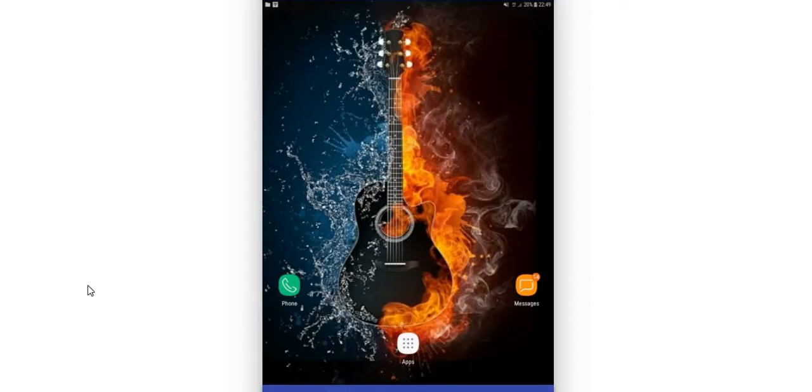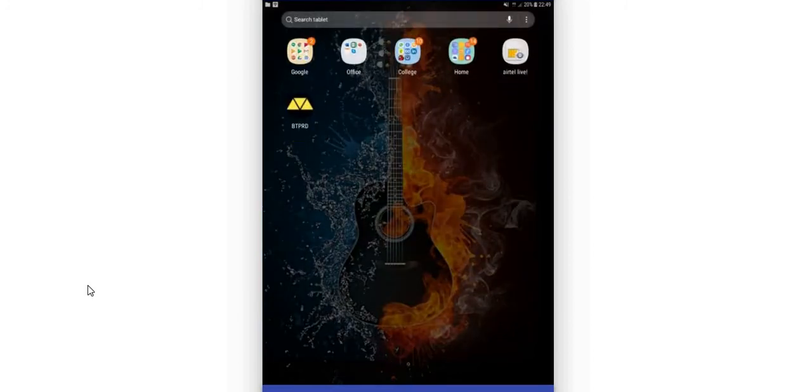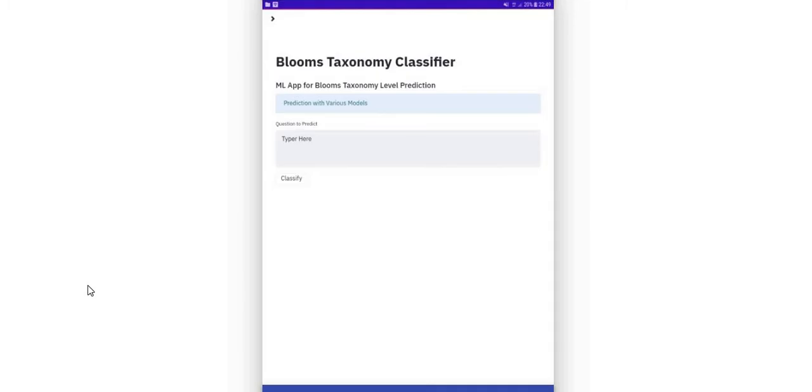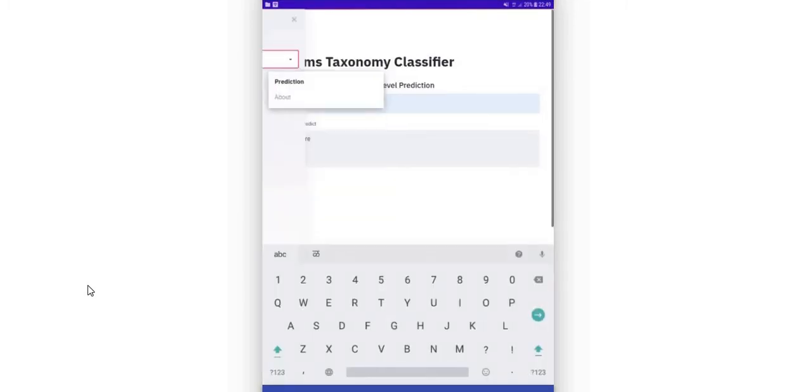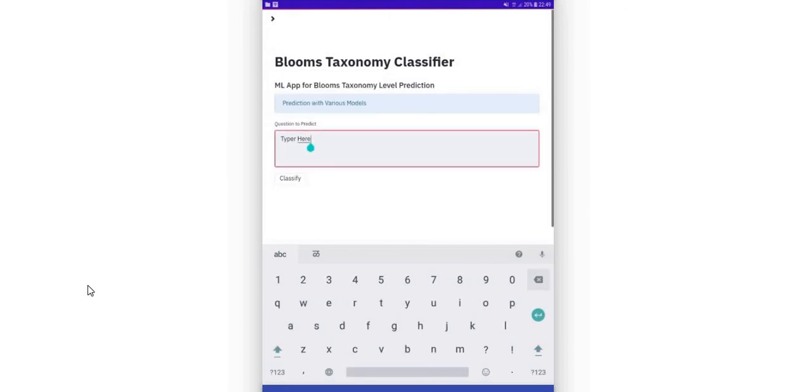We can use the Bloom's taxonomy predictor app on our mobile also. Just download this app and install it on your mobile. After that, just click on it. You will get a screen like this. You can see in the left corner there are two sections, prediction and about. After that, you can type a question in the type here prompt.